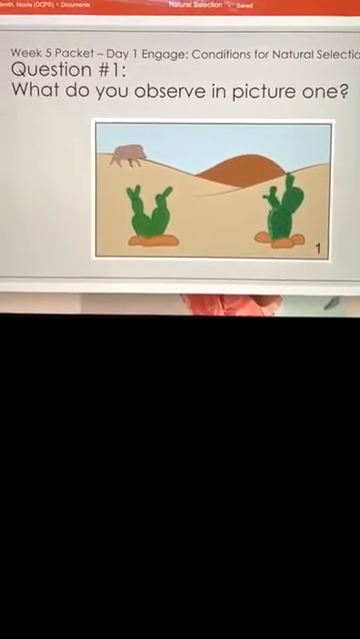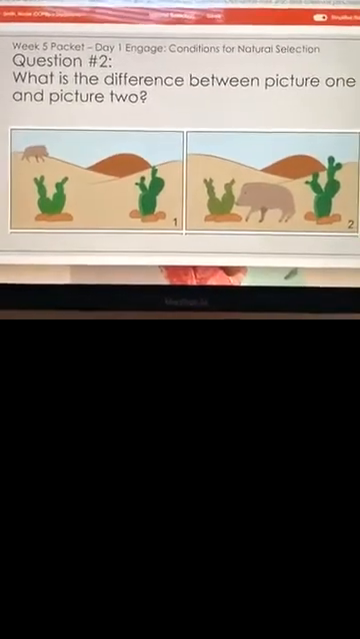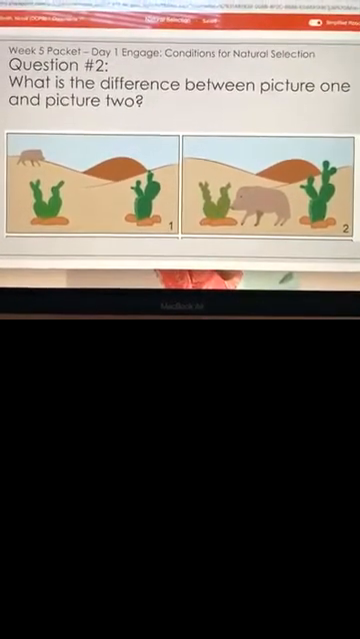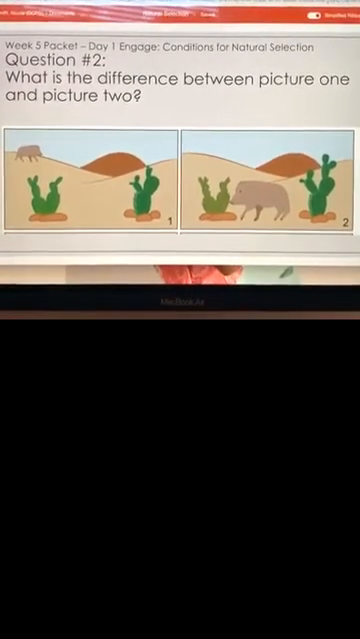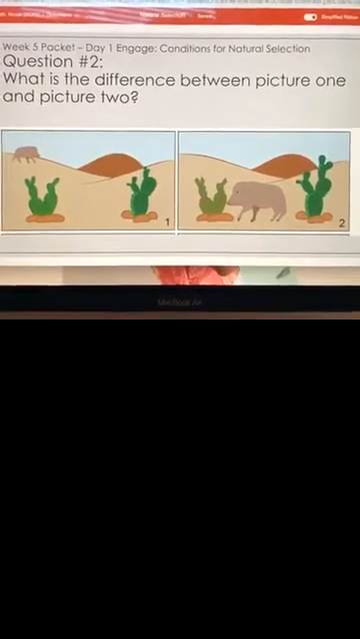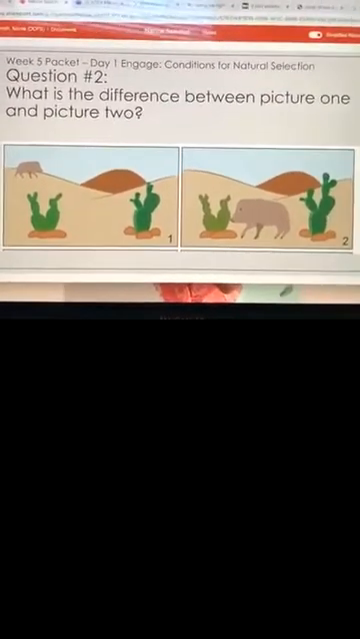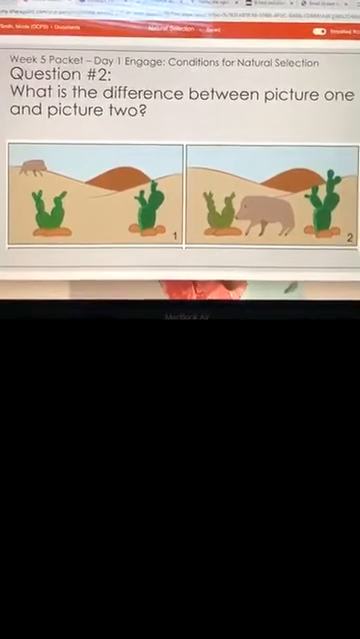Moving on to question number 2. Can you read the question and give us your answer again, Randy? What is the difference between picture 1 and picture 2? The Javelina is eating the cactus without needles and the other one is not being eaten. All right, great job. I like how you articulated that. So the Javelina is eating the cactus without needles and it's not bothering or touching the other cactus.